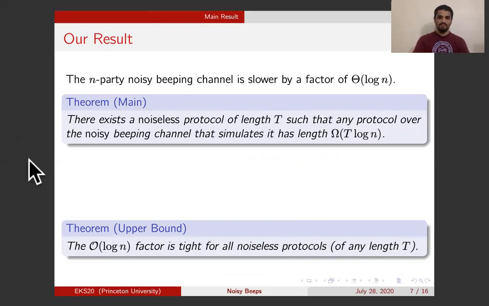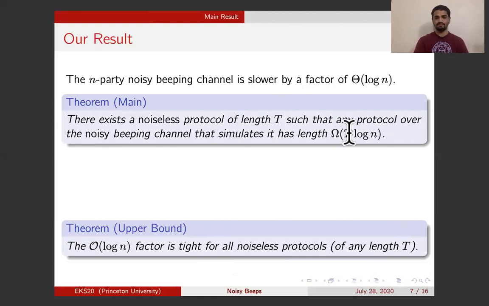This lower bound, which is a separation of log n, is our main result, and it is the harder part. The upper bound is easy, although it's not entirely trivial because you need it to work for all lengths t, and this slowdown should be independent of t, even if t is like exponential in n or larger. But nonetheless, this is not our main result, and this is our main result where we show a task, a noiseless protocol for the task,